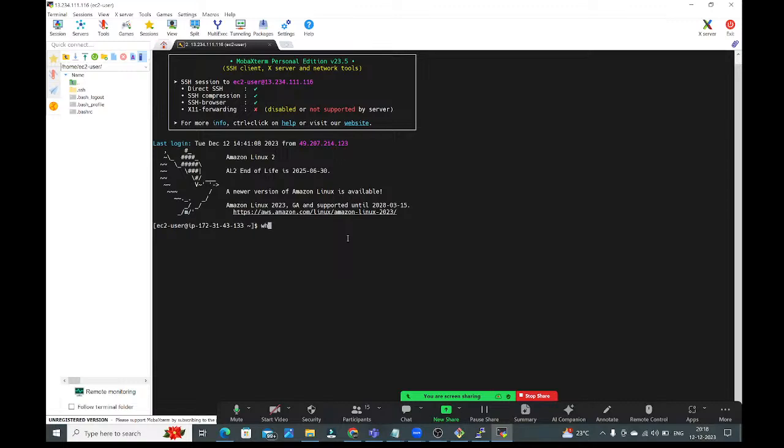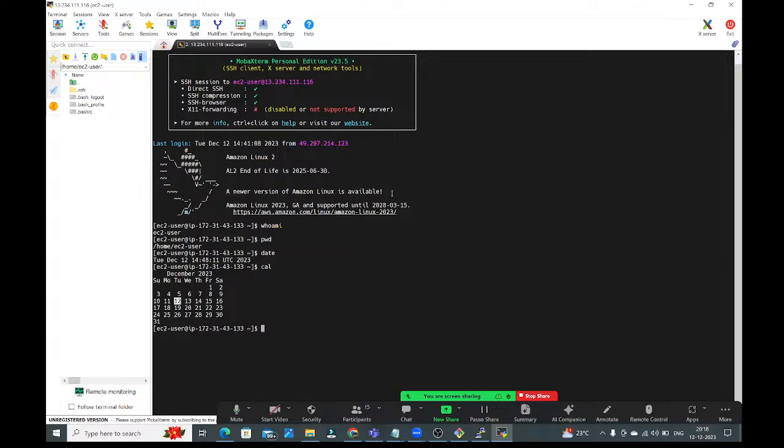Who am I? pwd. Right, date command. Okay, cal command. So all the commands you can practice here. So like this, we have several client softwares to connect with the Linux virtual machine, which is available in the AWS cloud. You can use, guys, whichever one is convenient for you. You can use anything guys. No particular one is recommended. You can use any client software to connect with the Linux virtual machine.